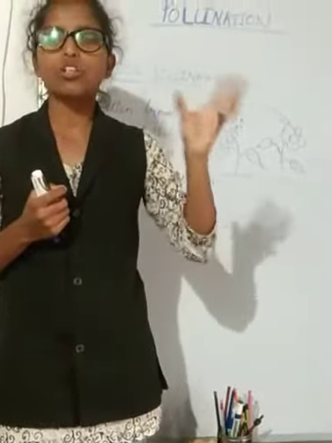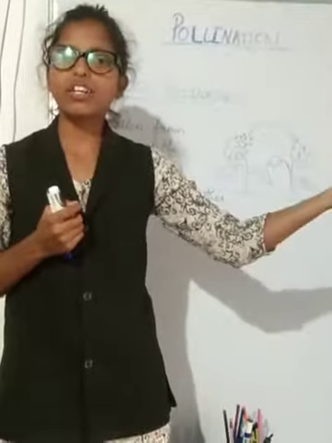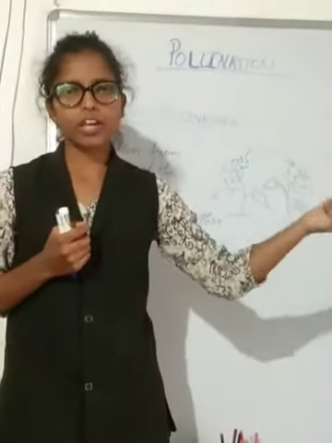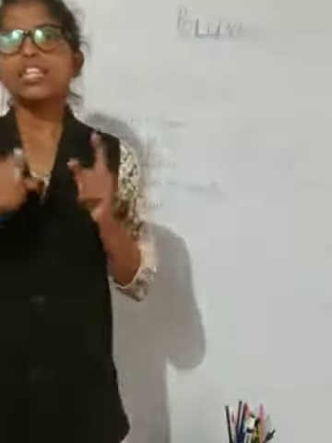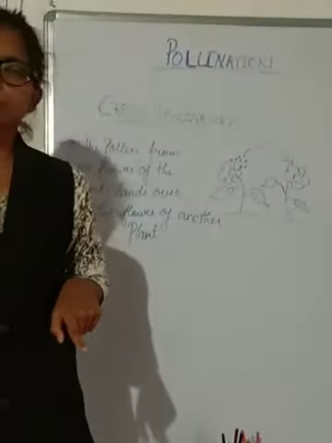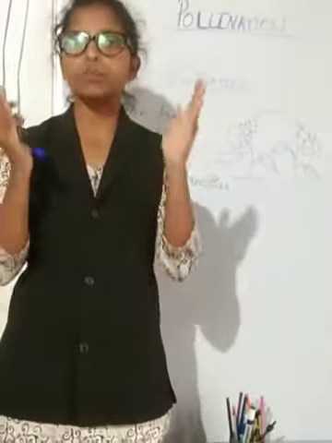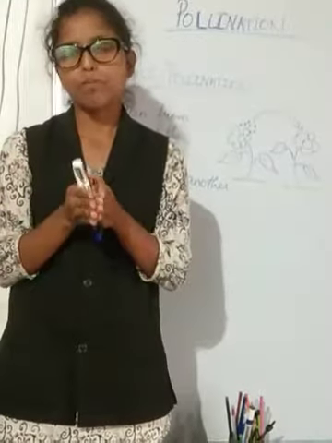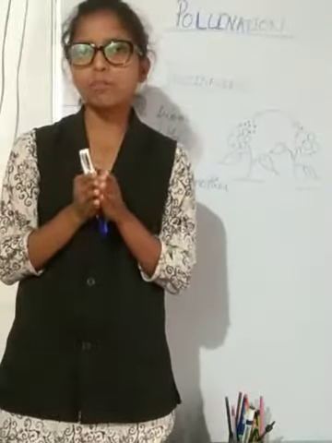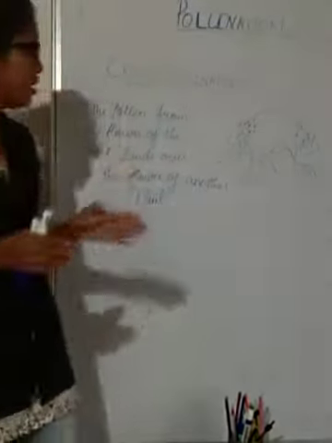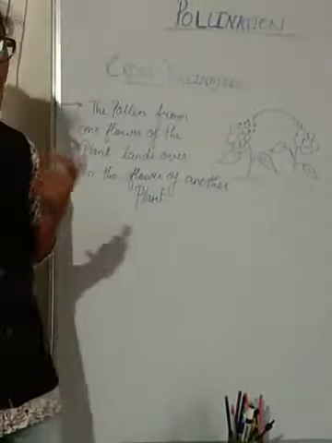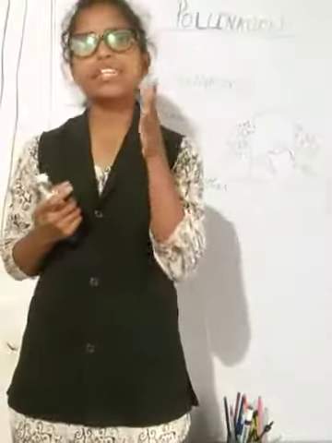That means rose pollen can pollinate only the rose flower, and hibiscus pollen can only pollinate the hibiscus flower. That means for pollination, the species should be the same. Then only this pollination is possible. That topic we will study later under compatibility and non-compatibility.